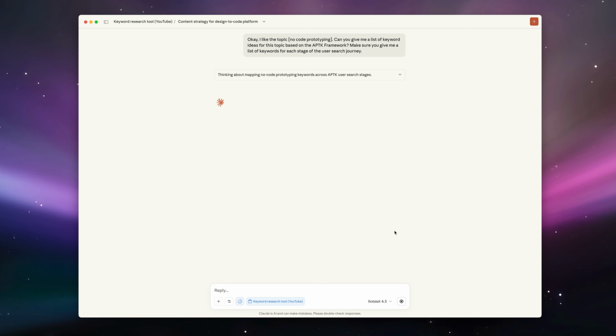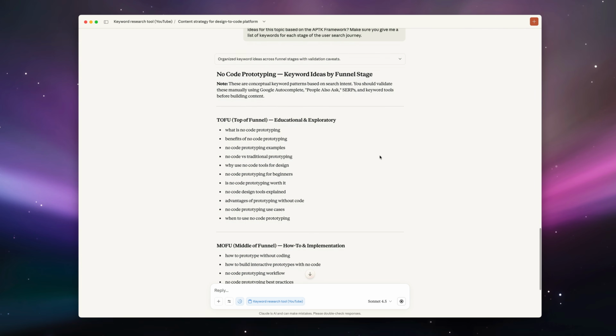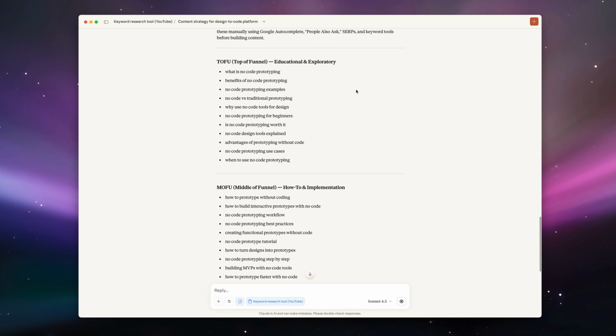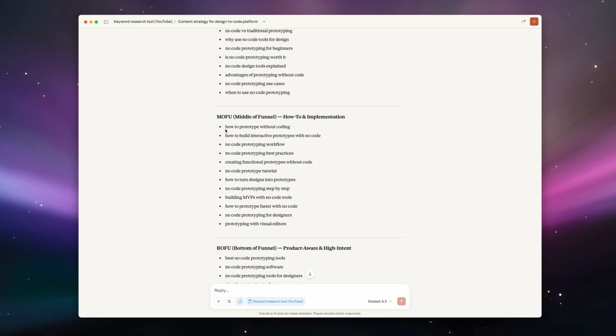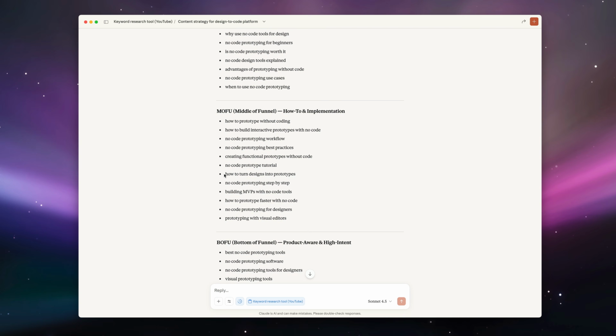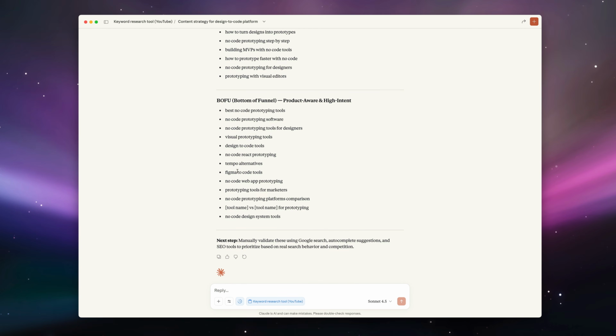So now we have a list of topic ideas and we picked one. Now we want to get a list of keyword ideas, but we need to validate these. First, we want to see what makes the most sense here. As you can see, now it gave us a list based off of the funnel stage. So all the top of funnel stuff: what is no code, benefits of no code prototyping, examples. Middle of funnel: how to prototype without coding, how to turn designs into prototypes. That's a really good one. Then bottom of funnel stuff like best no-code prototyping tools, no-code prototyping software, Tempo alternatives, Figma to code tools. Lots of good stuff, probably not the Tempo alternatives.